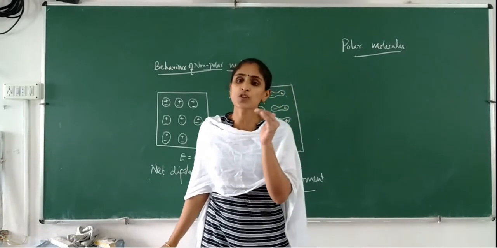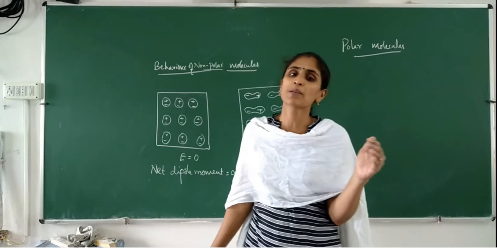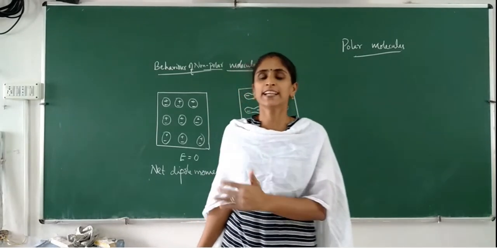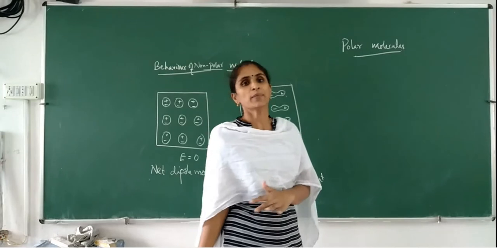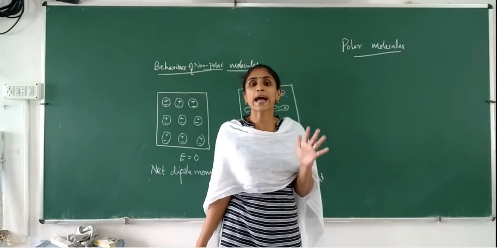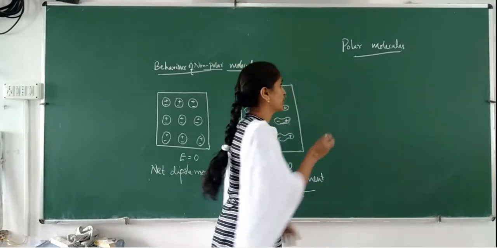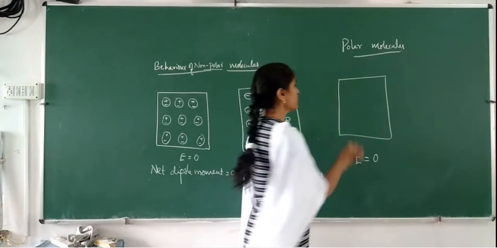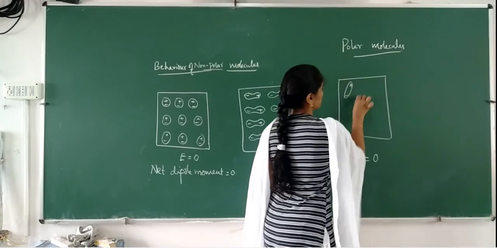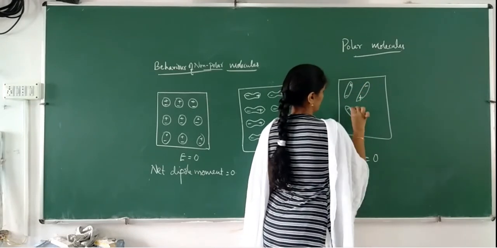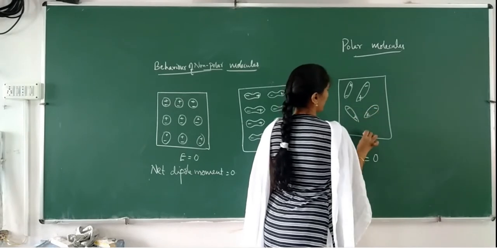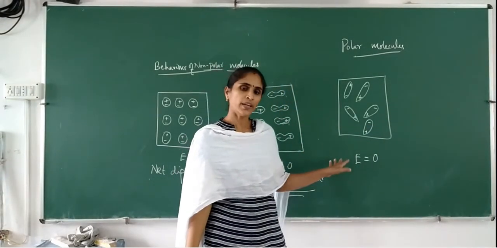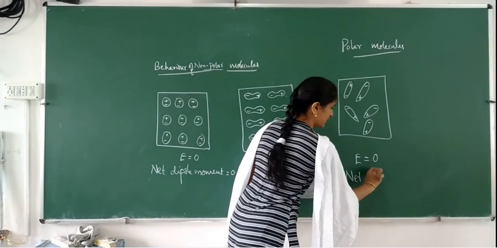But in the absence of an external electric field, these dipole moments are aligned in random directions because of thermal agitation, which results in the net dipole moment of the bulk material being zero. So when the external electric field is zero, the dipole moments are aligned randomly and the net dipole moment is zero.